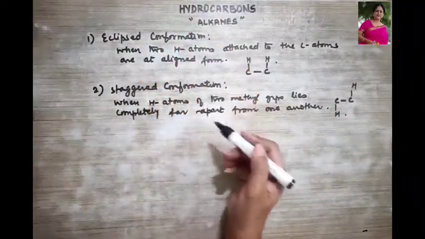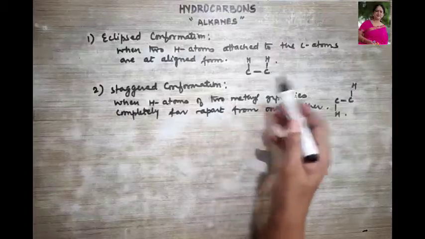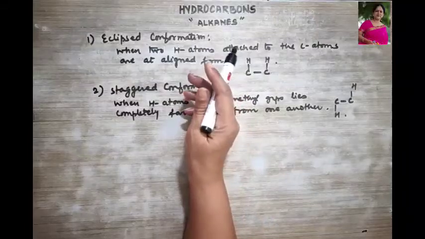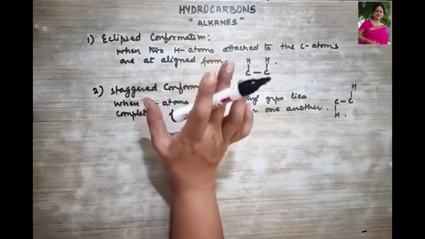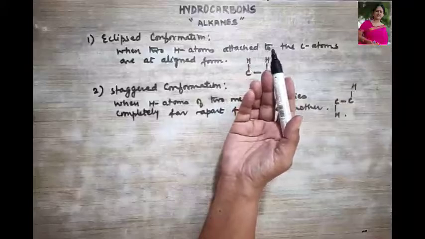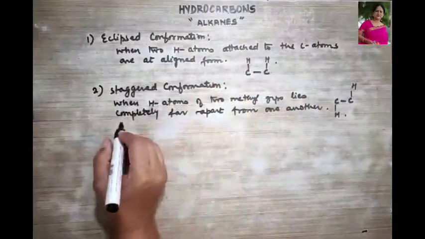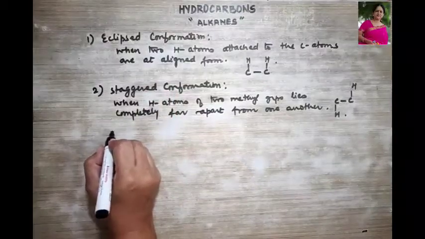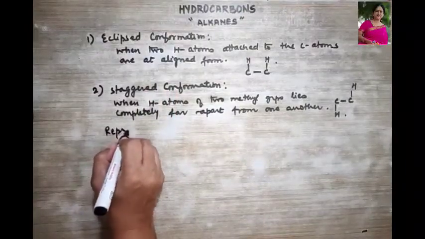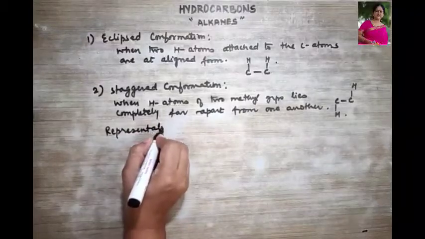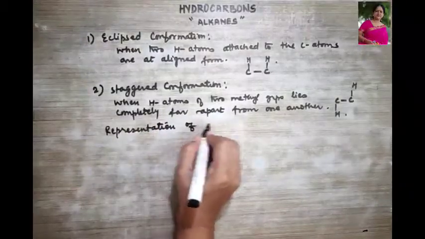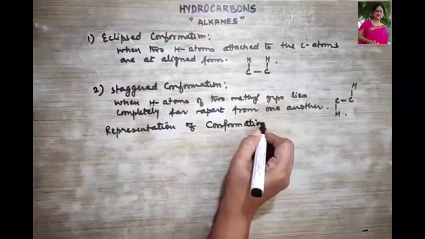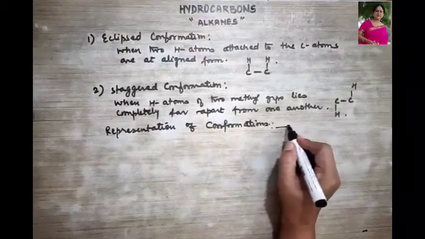Now, in between these conformations, what happens? There are several other conformers forming, and what do we call them? We call them skew, right? Now, how do we represent these conformations? They are represented by two projections. What are they?